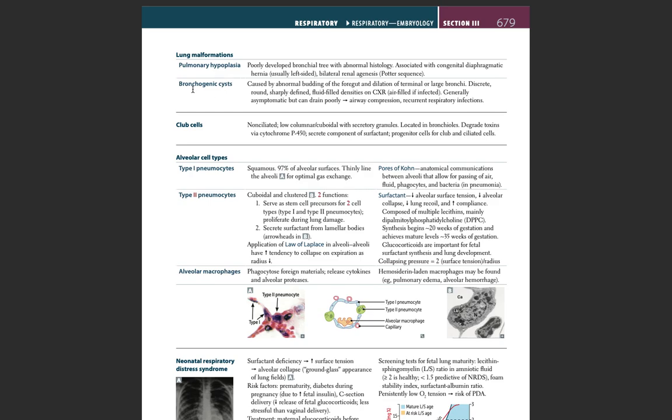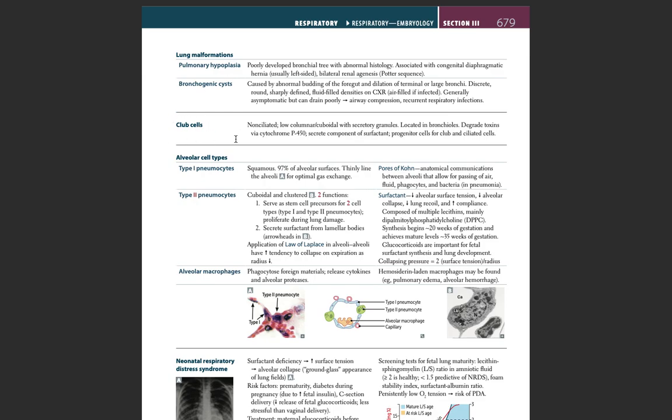Bronchogenic cyst is a lung malformation caused by abnormal budding of the foregut and dilation of the terminal or large bronchi. Discrete, round, sharply defined fluid-filled densities on X-ray, air-filled if infected. Generally asymptomatic but can drain poorly. There can be airway compression and recurrent respiratory infections.